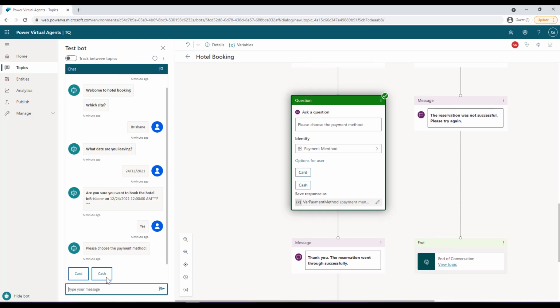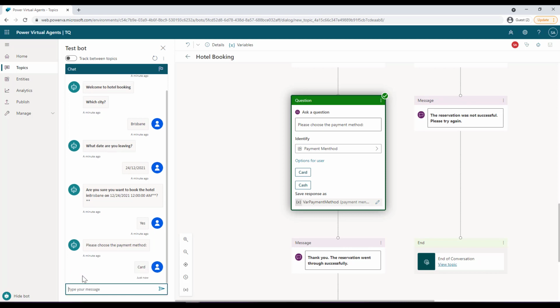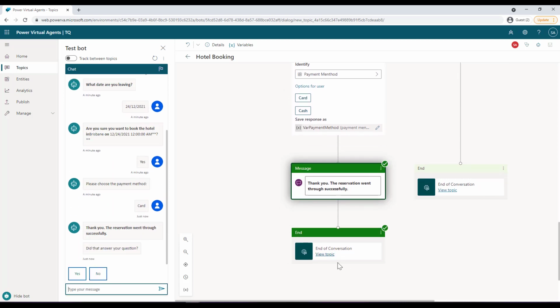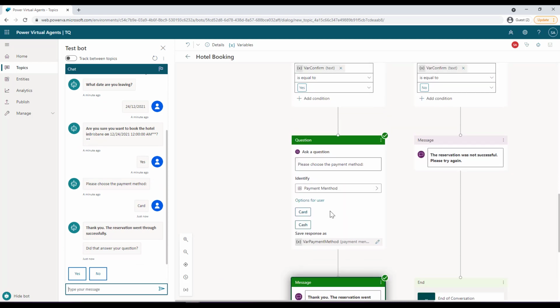Either I choose card or cash. It will be stored in this variable, but then it will just move to the next step, right? So let me just choose card over here, and then you will see that it just moves on, right? So this is how you can use the custom entity that you created within a topic.